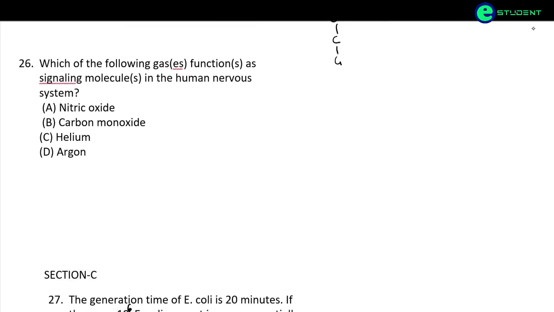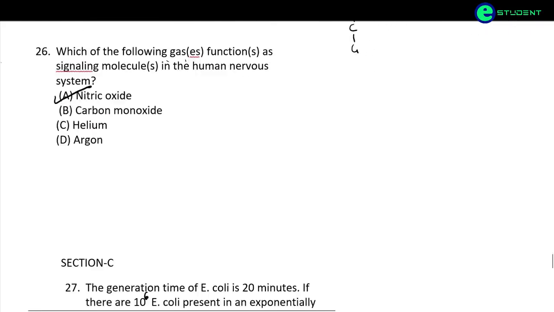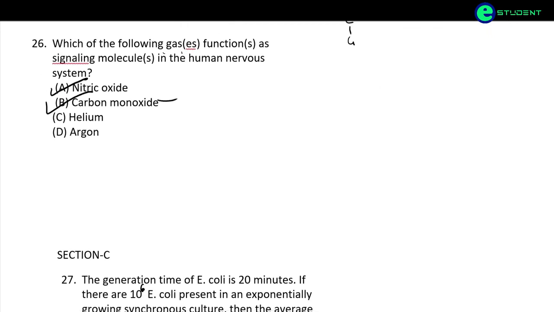Okay, so which of the following gases function as a signaling molecules in human nervous system? So we know this is a very easy answer. Nitric oxide is involved, which transmits the signal from the presynaptic to the postsynaptic membrane, and the carbon monoxide. Okay, so carbon monoxide responsible for neurotransmission.